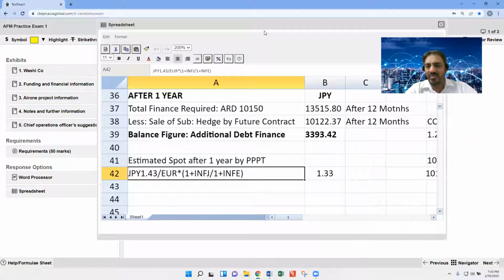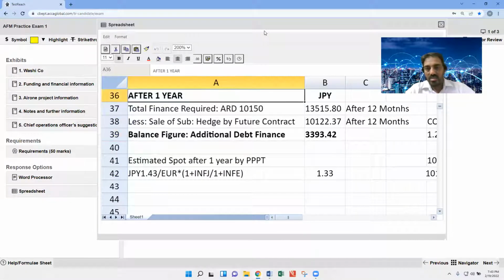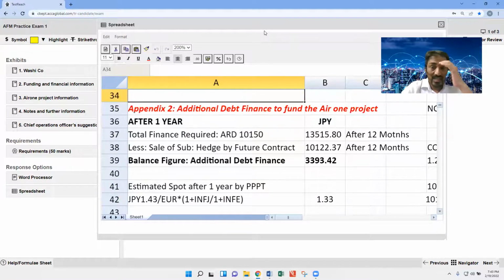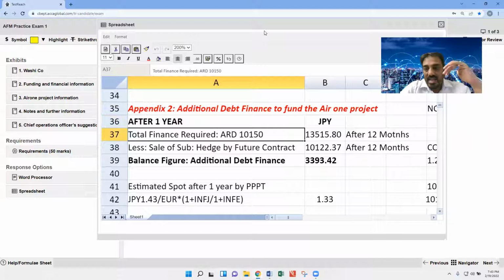In fact, not the forward rate but the estimated spot rate, with the purchasing power parity theory relationship. Based on this, the rate becomes 1.33 Japanese yen per euro. And if we require 10,150 ARD